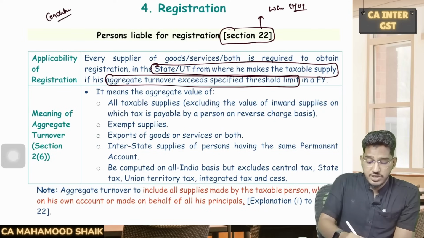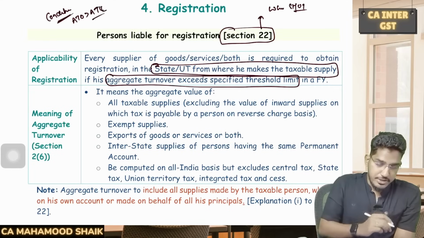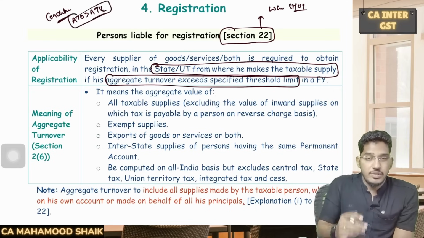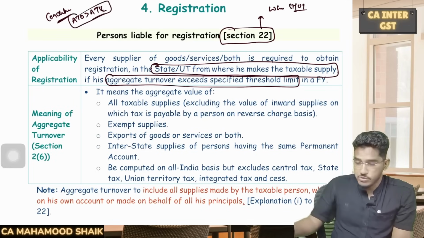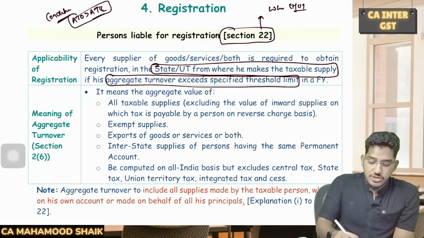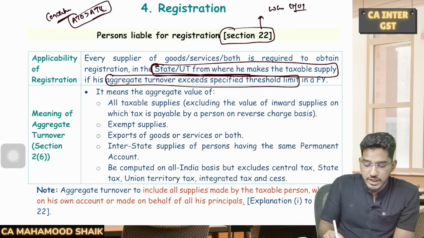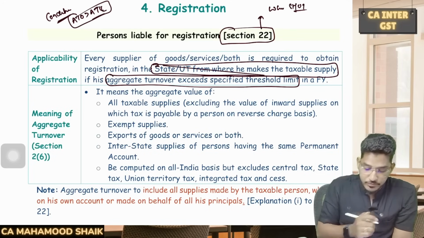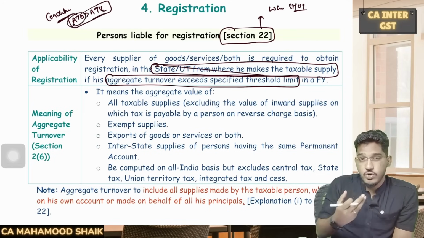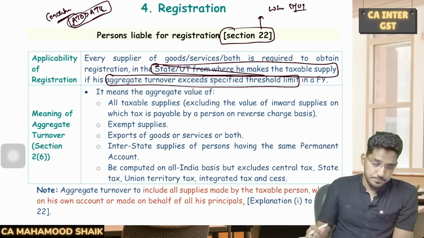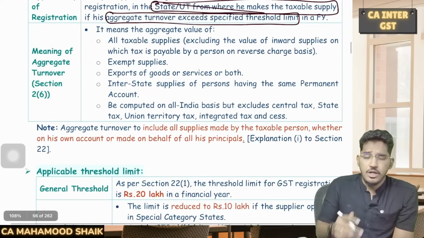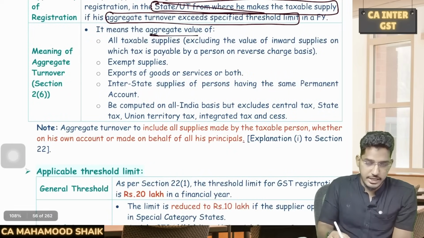So the condition for registration is that your aggregate turnover must exceed the applicable threshold limit. If your aggregate turnover exceeds the applicable threshold limit, then you must obtain registration, and that registration you have to obtain in every state or union territory from wherever you are making a taxable supply. Now we need to know what will be included in the aggregate turnover. One more important concept here: what will be included in the aggregate turnover definition?